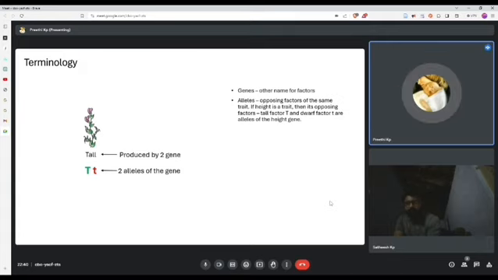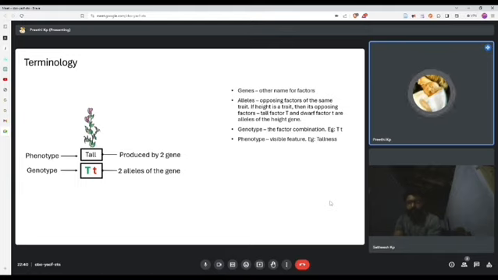Third one, genotype. The factor or gene combination is termed the genotype. Example, the combination shown here, capital T, small t, is a genotype. Capital P is a genotype, like that. Next one is phenotype. The visible feature of the organism is called its phenotype. Example, tallness is a phenotype. Dwarfness is a phenotype.